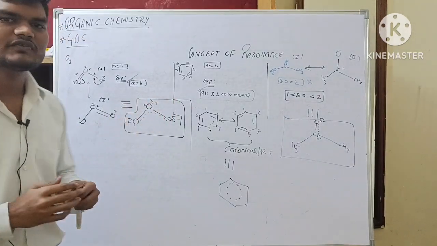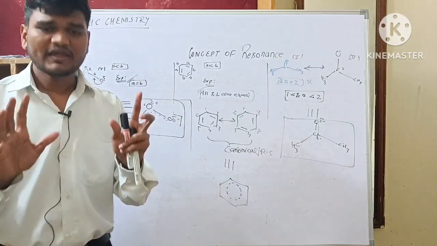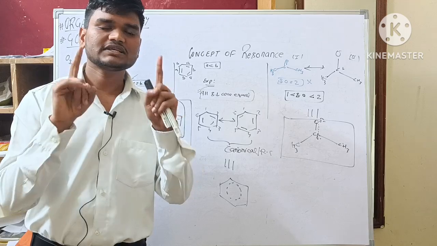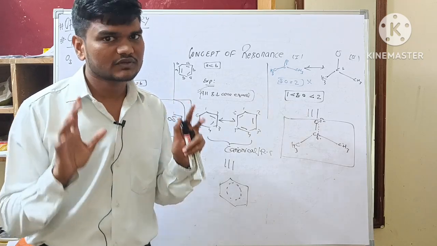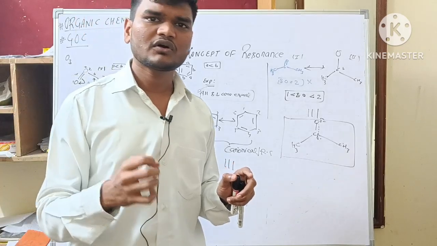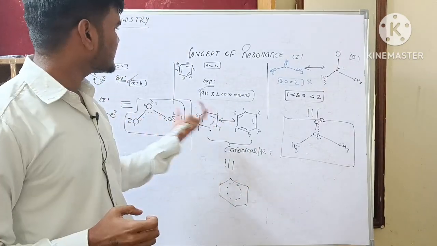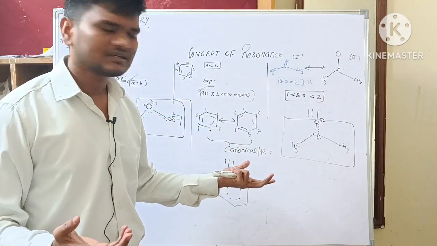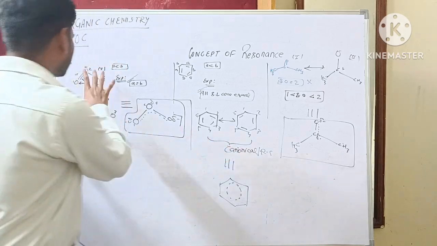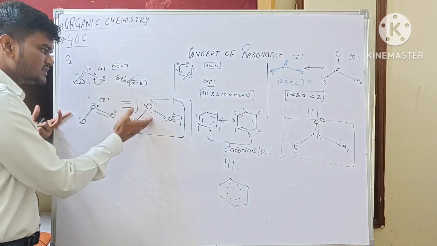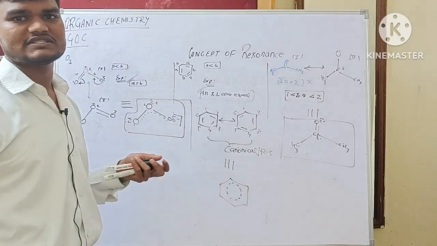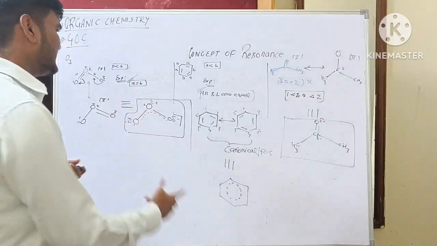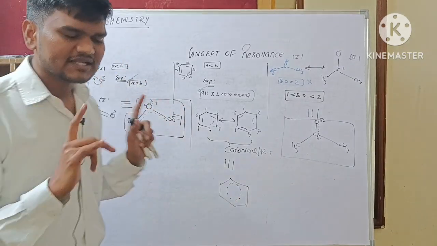So this is the concept of resonance. What we do in this: when a single Lewis structure is not enough to explain all the properties of the molecule, then we draw some more structures to explain the rest of the properties, and these structures contribute in the resonance hybrid according to their stability. More stable will contribute more in the resonance hybrid, less stable will contribute less. So this is the concept of resonance.